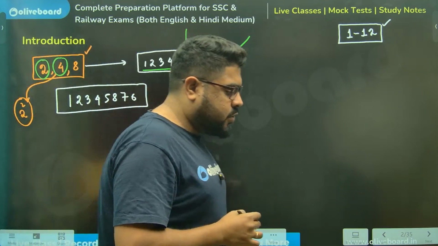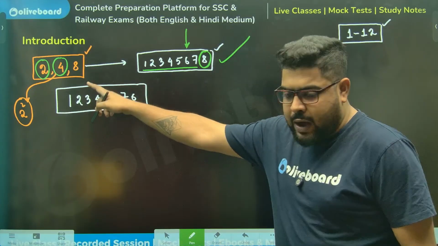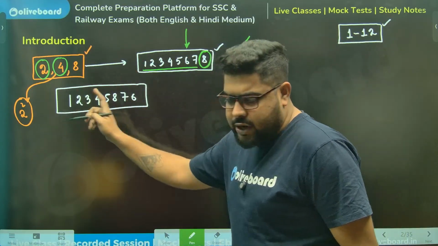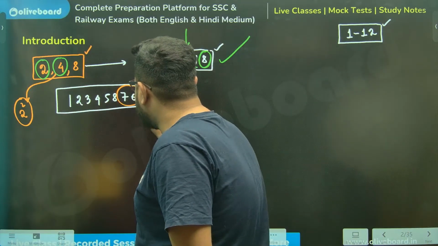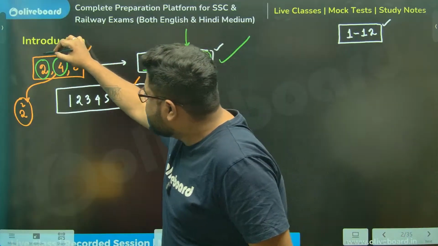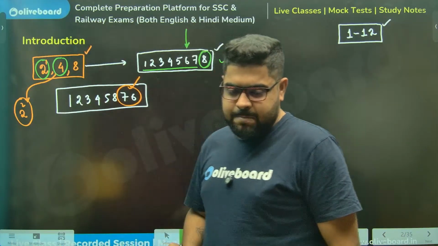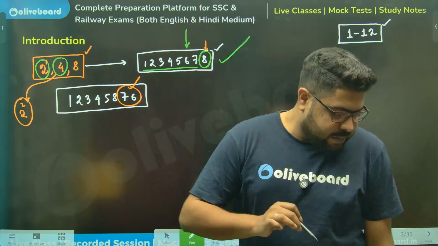So, with 2 square, how many digits from the right-hand side will I check? I will check the last 2 digits. Because 2 was nothing but 2 to the power 1, that's why we were checking the last 1 digit.